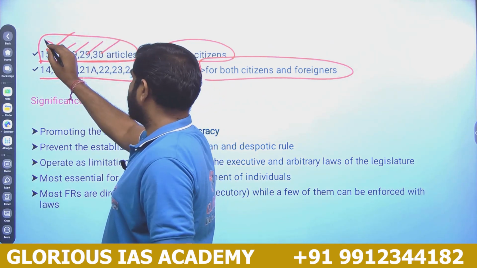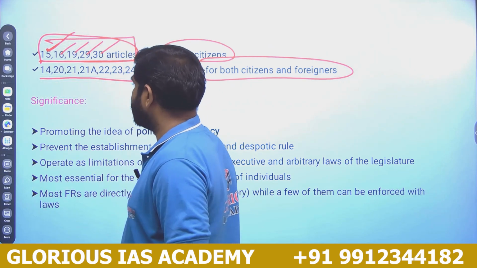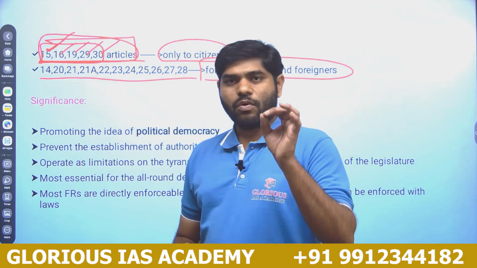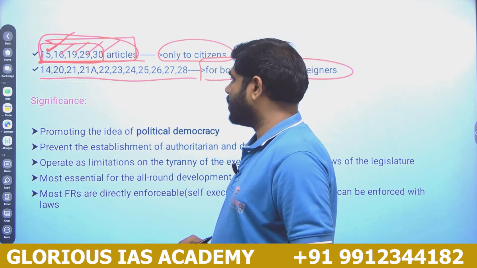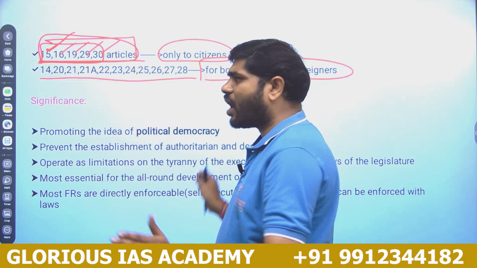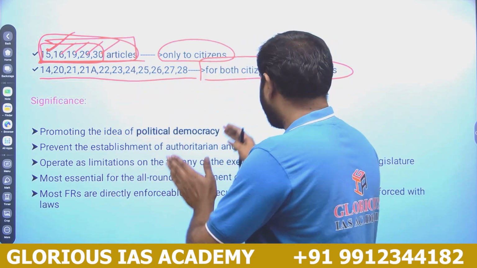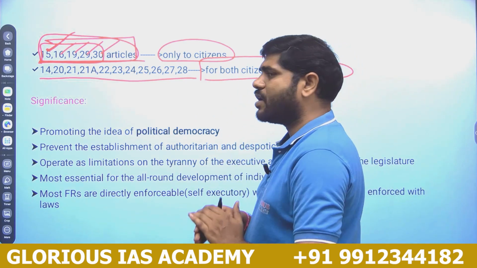You need to remember these 5 articles, which are only applicable to citizens of India. All the other fundamental rights are applicable to both citizens and foreigners.